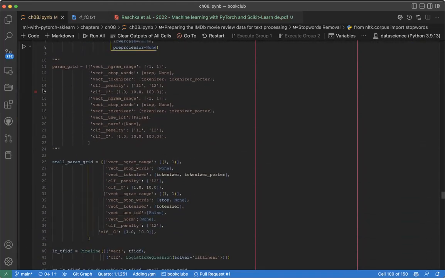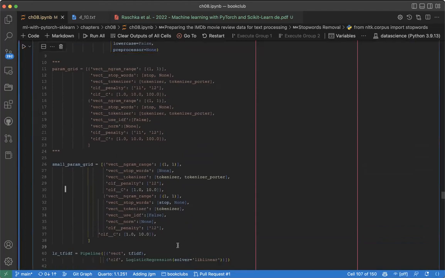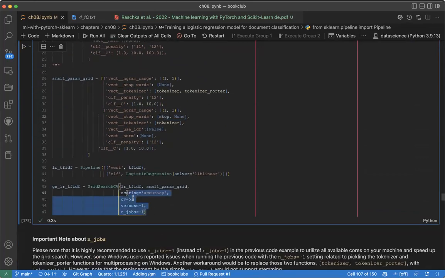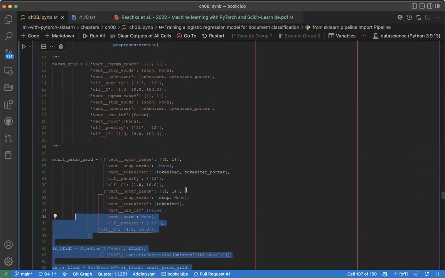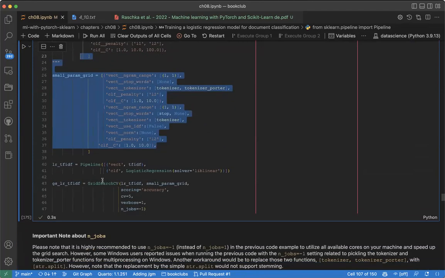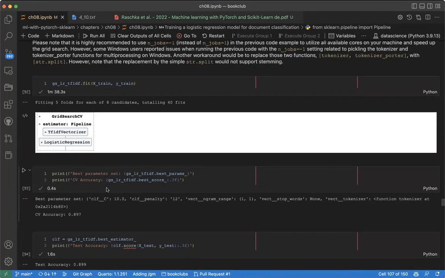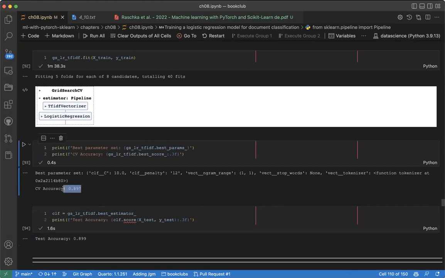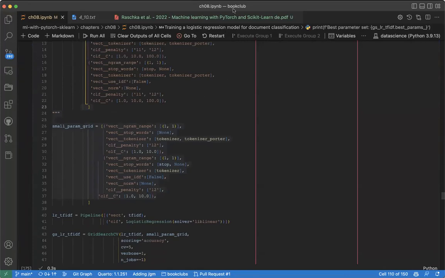I will push this one to the GitHub repository. You can see we put everything that we do: tokenizer, stop word, tokenize, everything. And now you can see a single line after putting everything together. You can just put them here and train your machine learning model, and we have some accuracy for predicting what is negative and so on.